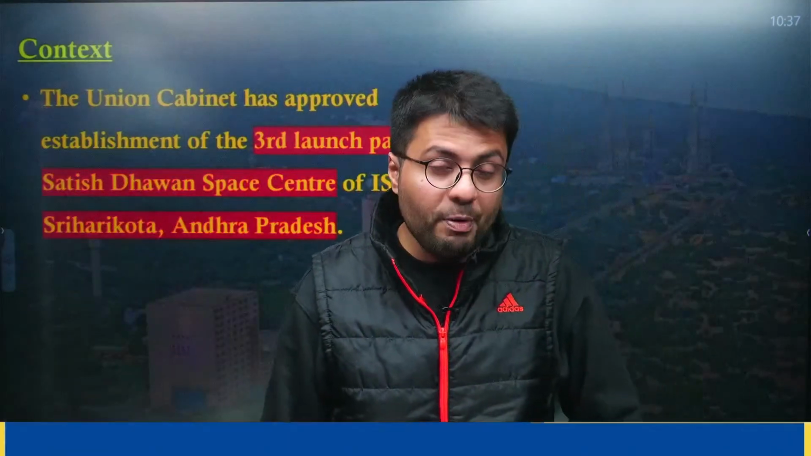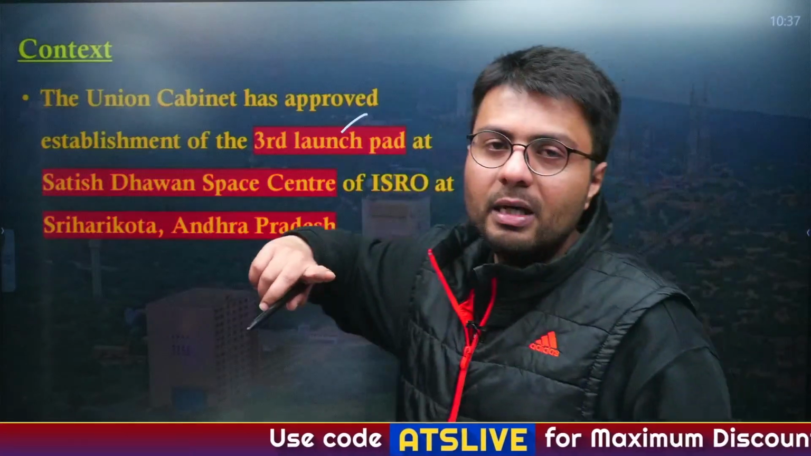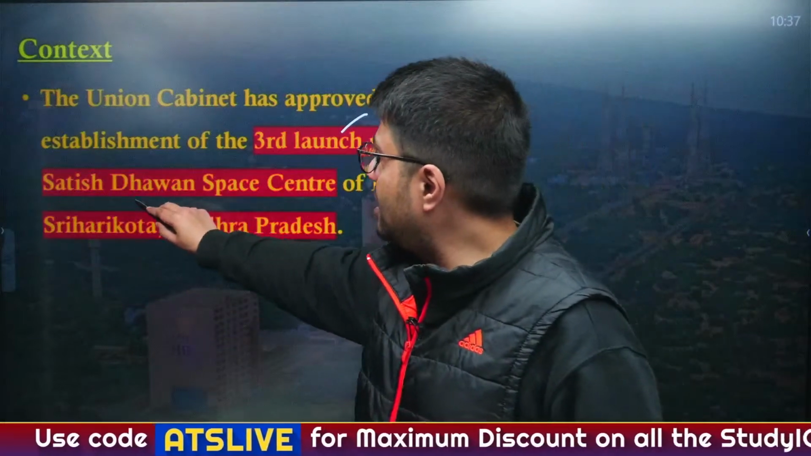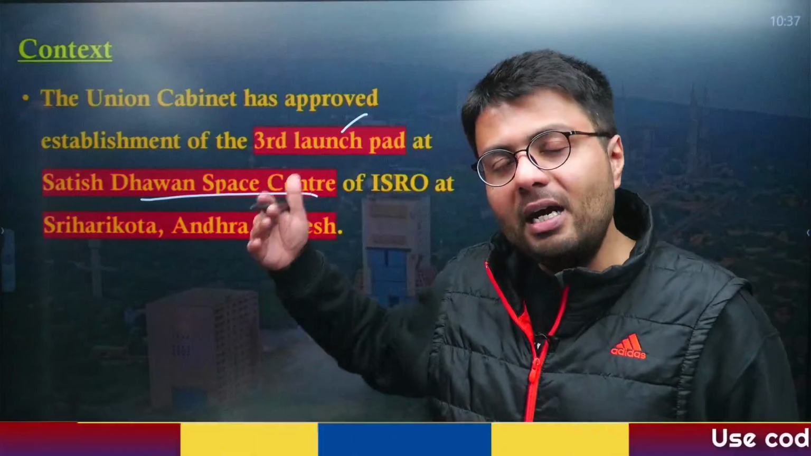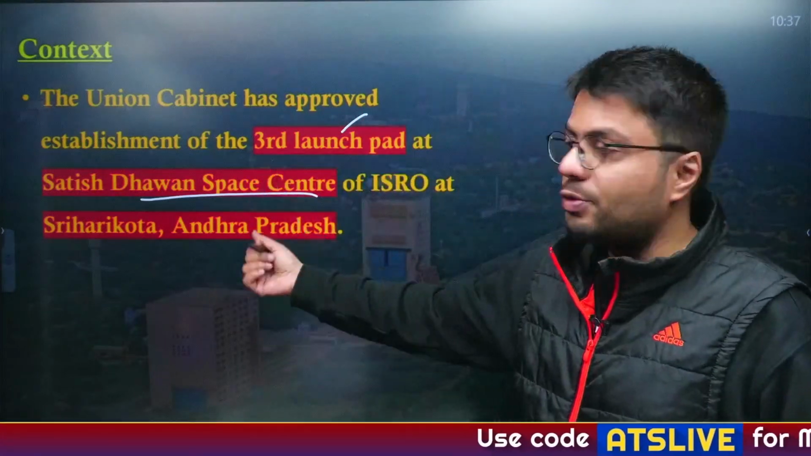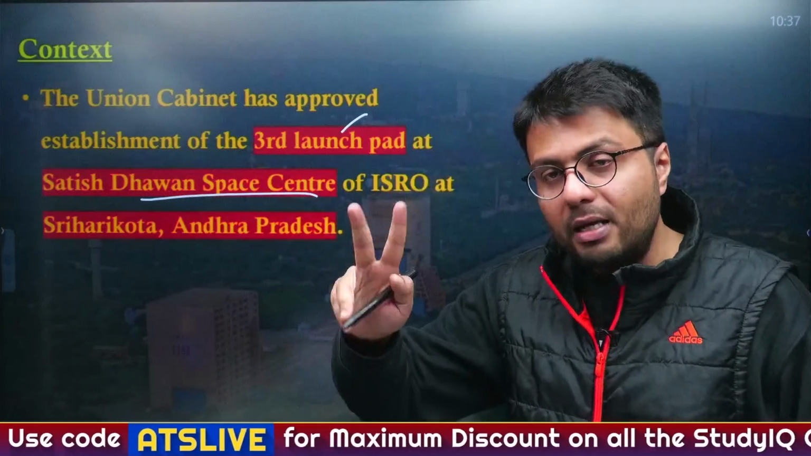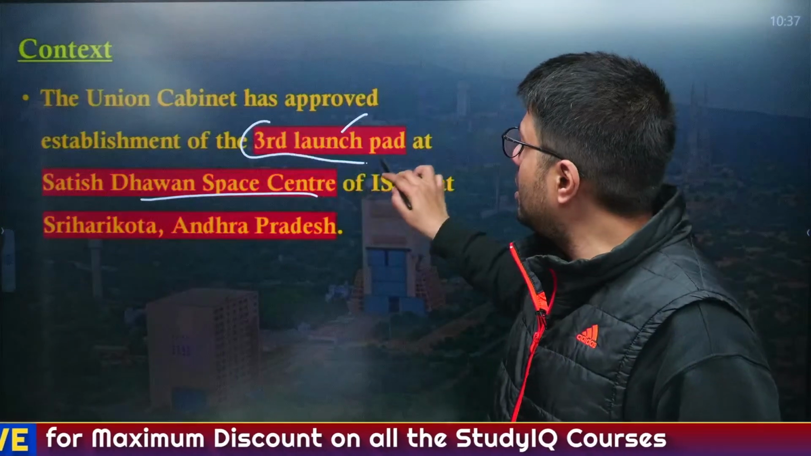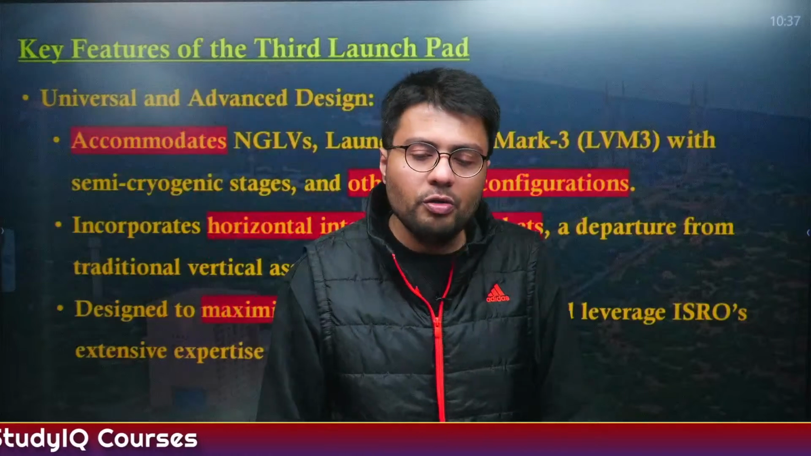Now, the context of this article, first of all, is that a day before yesterday, the Union Cabinet approved the establishment of a third launch pad at Sriharikota's Satish Dhawan Space Center. Now, Satish Dhawan Space Center remains in the news throughout the year because of many launches done by India's Space Research Organization. It undertakes launches of its rockets from this very launch pad at Sriharikota. Now, there are 2 existing launch pads, and the construction and establishment of a third launch pad has now been approved.